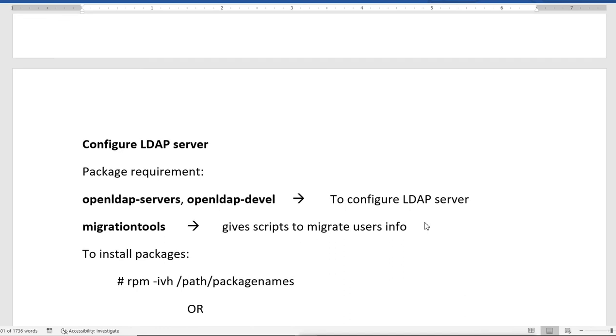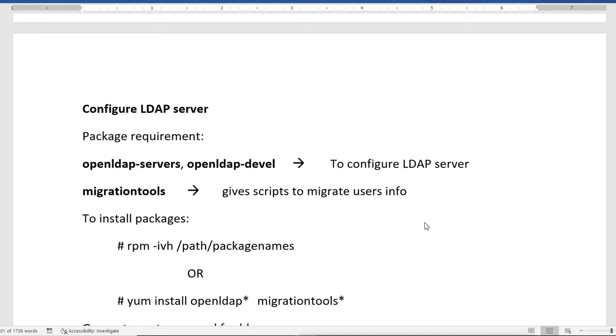Now for configuring LDAP, we have the package requirements first. We need the OpenLDAP server package, then the OpenLDAP devel package to configure the LDAP servers. Then we need the migration tools package. It will give you the scripts to migrate the users' information, meaning the users which we have created in our Linux server.